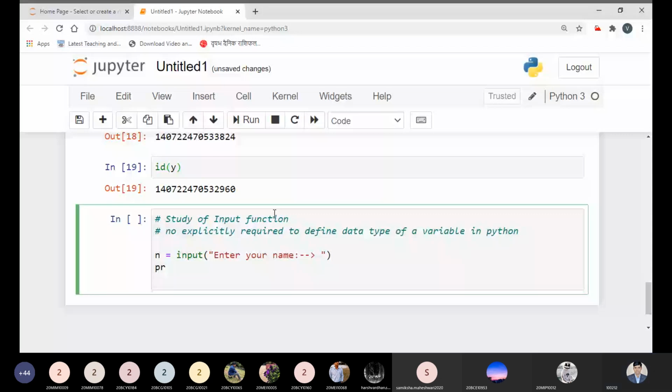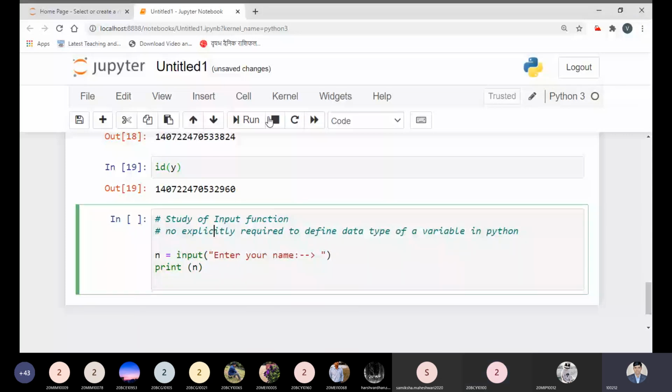Okay. Can I run this program right now, or do you have any doubt about this code? Then you can ask me. No doubt. Okay, I'm running.